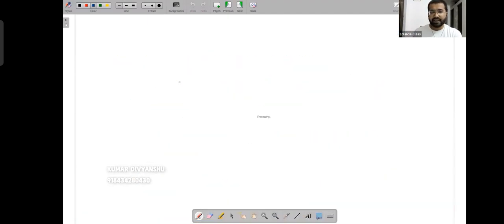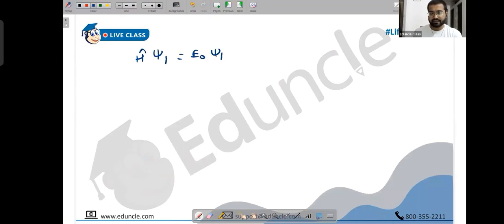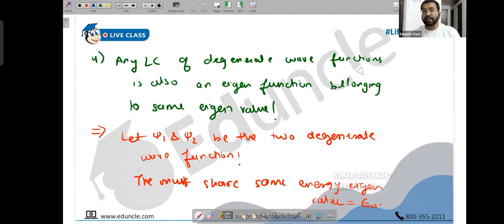So how do you write the equation now? It means when you apply the Hamiltonian operator on psi1, you will get E0 psi1. And when you apply the Hamiltonian operator on psi2, you will still get E0 psi2. This is the meaning of degeneracy: both of them give you the same eigenvalue. But now what is the question? Any linear combination of these degenerate wave functions will give me the same eigenvalue.